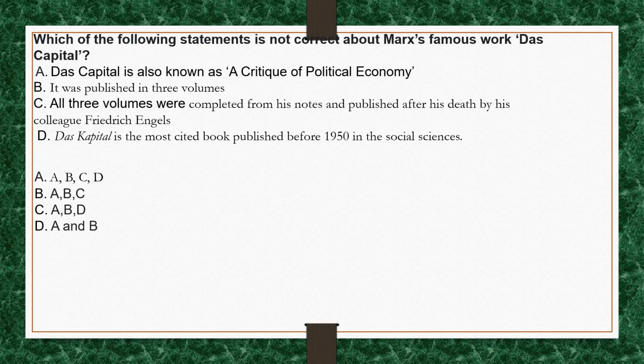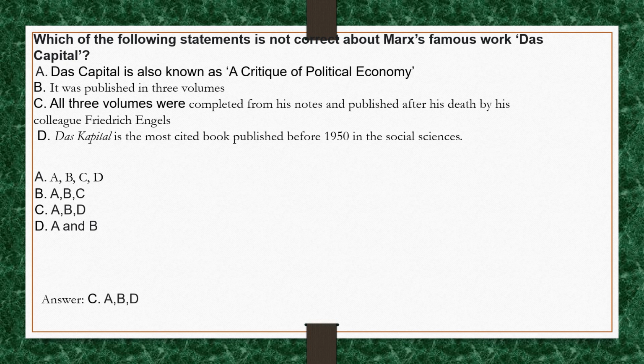This is not correct because only 2 volumes were published by Friedrich Engels. Das Kapital is the most cited book published before 1950 in the social sciences. This is also correct. So A, B and D are correct options. So the correct option for this question is option C.